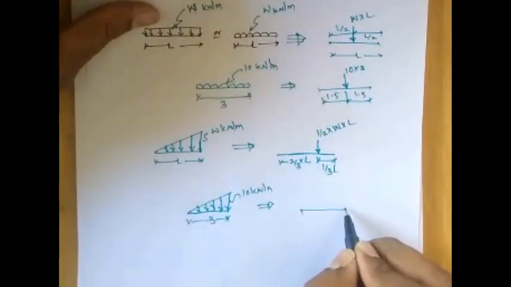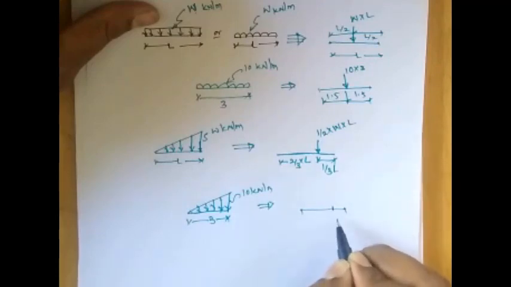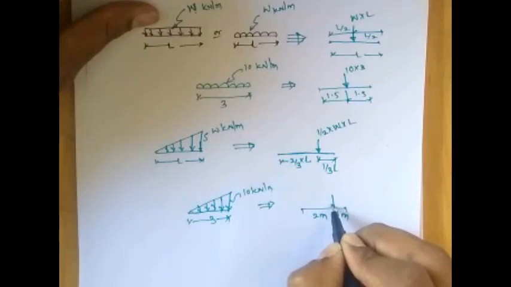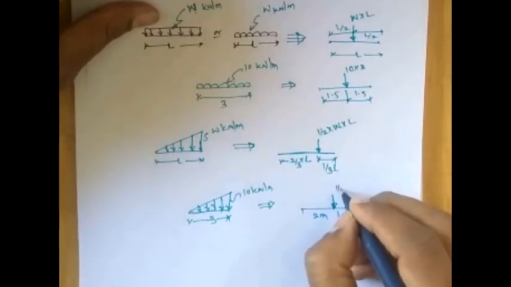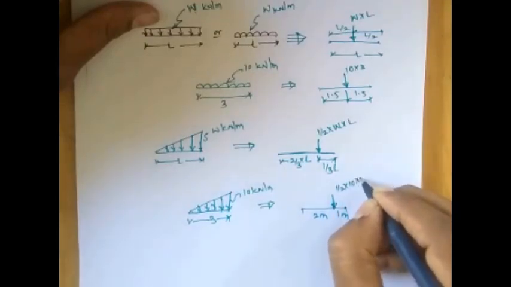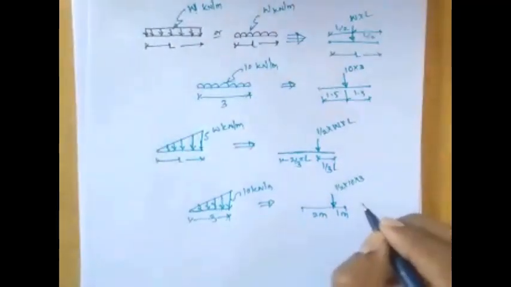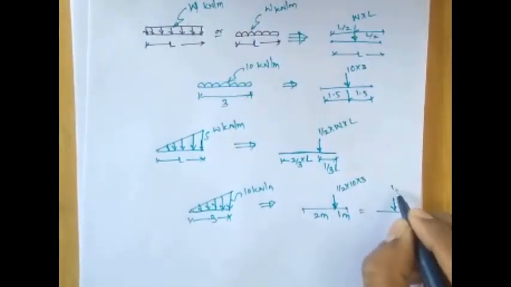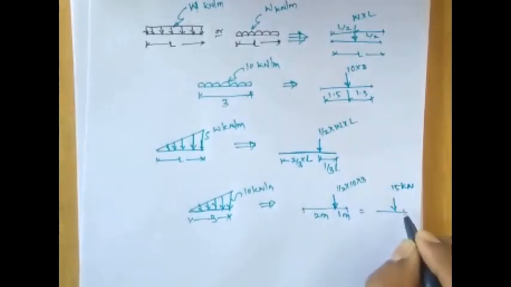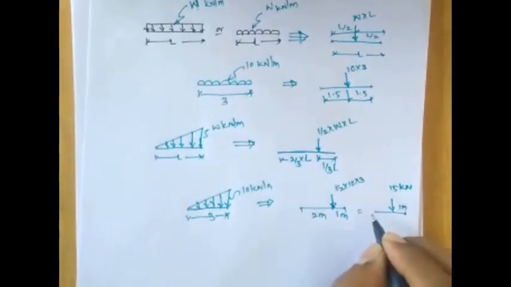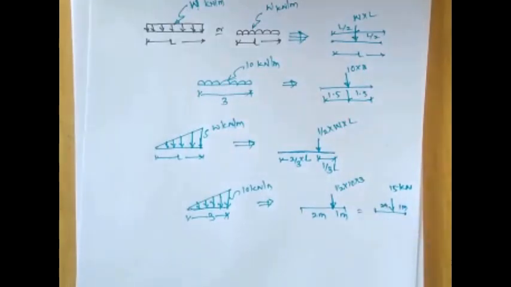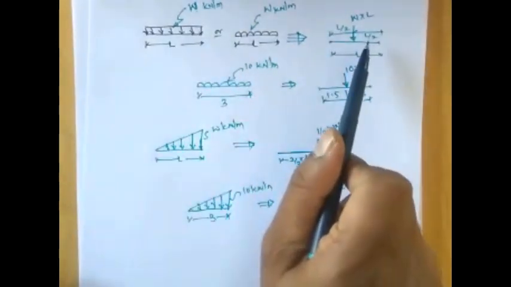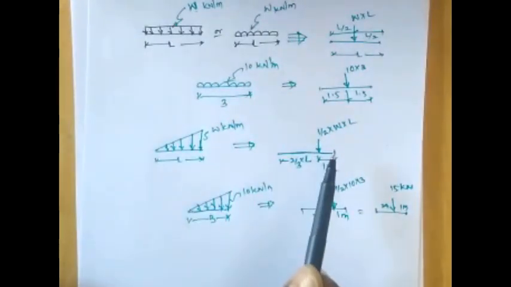The higher end of loading is on this side, so 1/3 of 3 gives 1 meter, and the remaining will be 2 meter. The load intensity will be half into 10 into 3, which is nothing but 15 kilonewton. So this will be the 15 kilonewton at a distance of 1 meter from the higher end, 2 meter from 0. This is the conversion of UVL into equivalent point load.